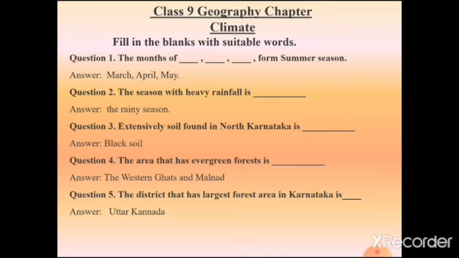Question number 3. The extensively found soil in North Karnataka is dash. What type of soil can be seen in the northern part of Karnataka? Black soil. Mainly we can see black soil in the northern part of Karnataka. So the answer is black soil.